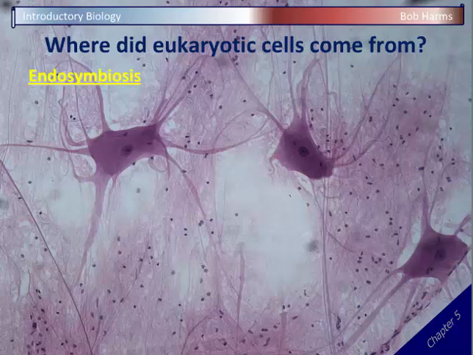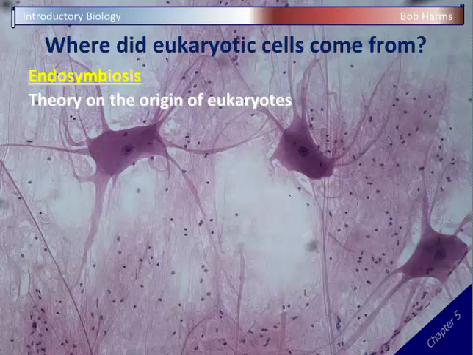And we explain that by a process called endosymbiosis. And endosymbiosis is a theory that explains the origin of our eukaryotic cells, our cells that are larger, more complex, a lot more of those cell parts. And not surprisingly, it involves those existing prokaryotic cells. So the prokaryotic cells that were already present, some of those evolved into our eukaryotic cells.